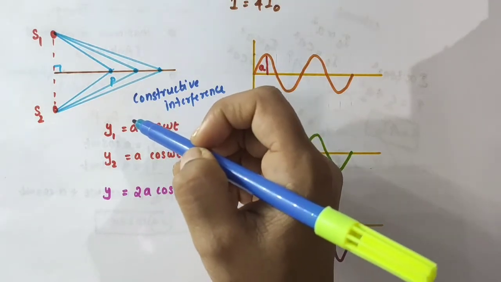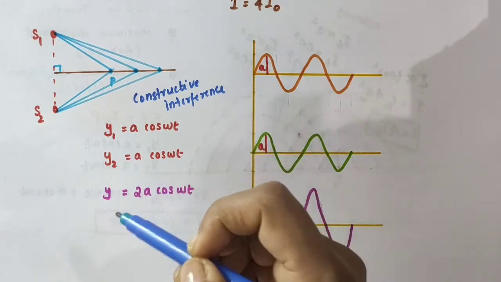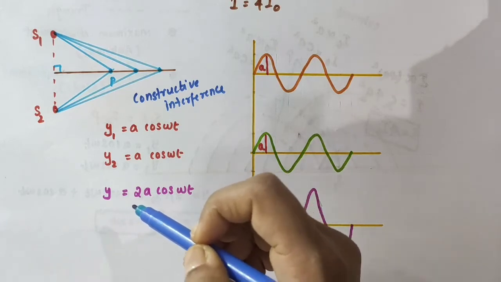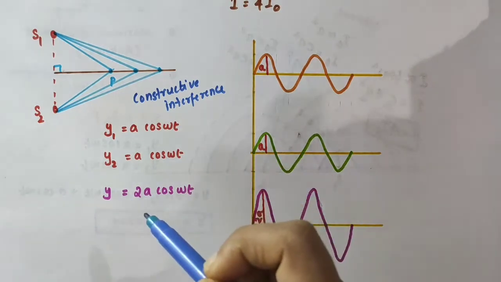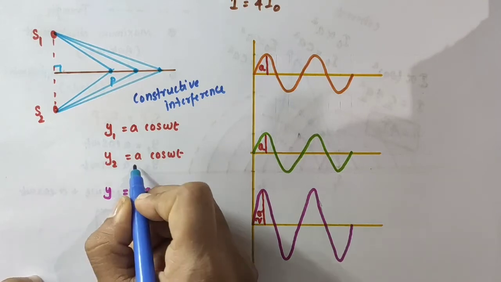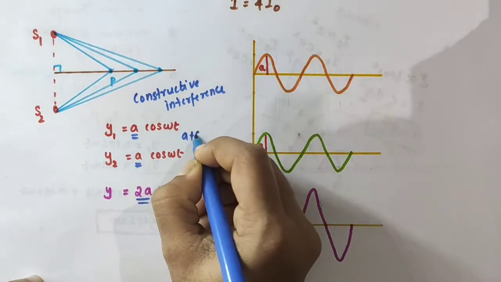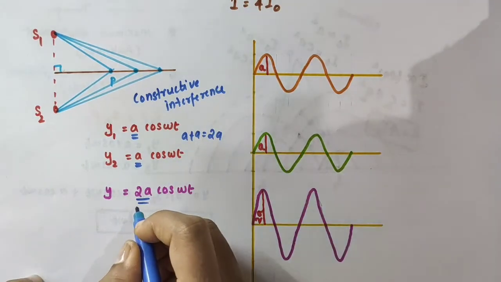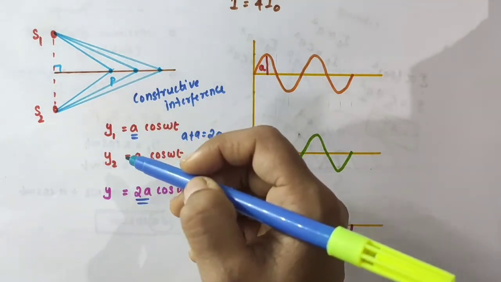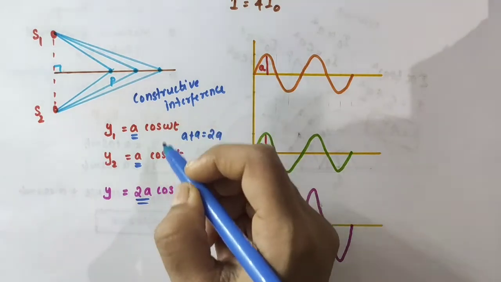The amplitude is A in each, and the resultant displacement is y equal to 2a cos omega t. The amplitude of the resultant wave is 2a, the sum of individual amplitudes, a plus a is equal to 2a. There is no phase difference between them.